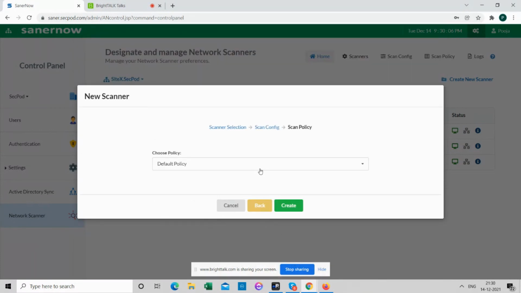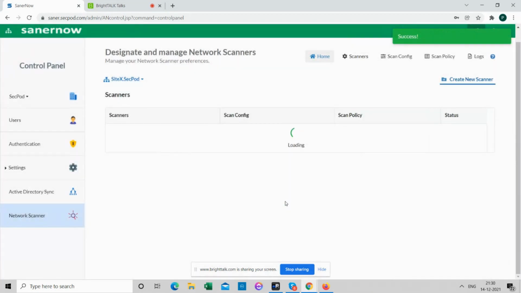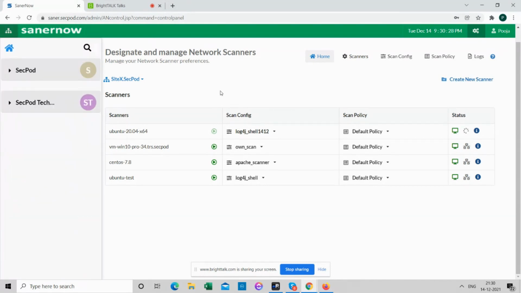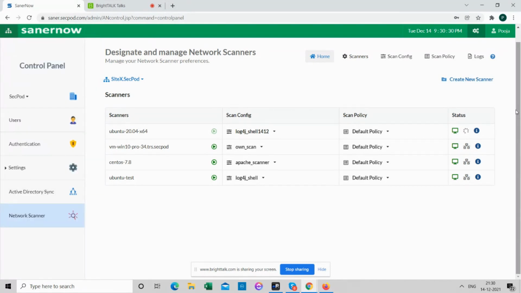Yeah, I already told you about the scan policy that I created. So I'm choosing the same policy. So you can see here it is getting the scanner ready. Once it is ready, we can call for a scan. Yeah, so I would just move on to the next because here is the scan button. It would get enabled as soon as it is ready.